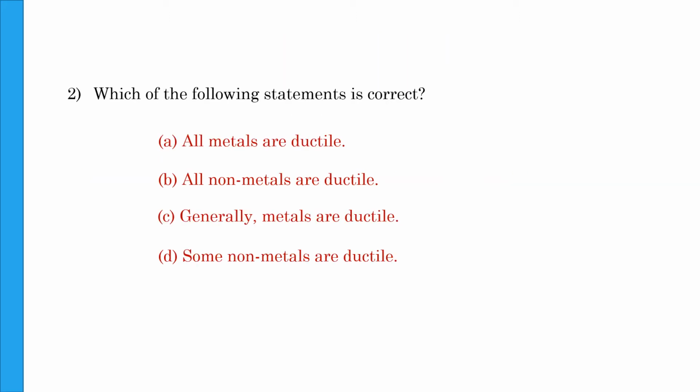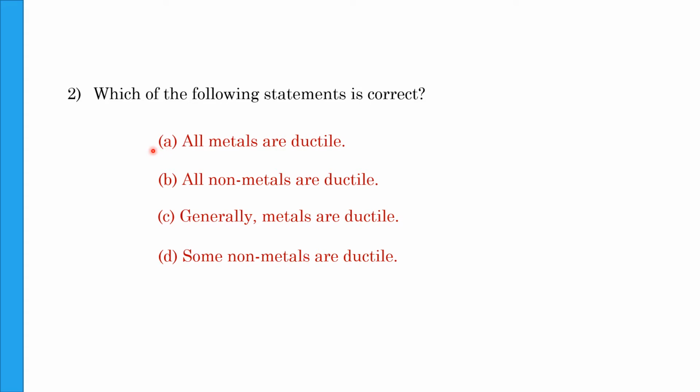Which of the following statements is correct? All metals are ductile, all non-metals are ductile, generally metals are ductile, some non-metals are ductile. Now, ductility means the ability to be drawn into thin wires, and that is the property of metals. We have studied that non-metals are not ductile. So option B and option D are incorrect.